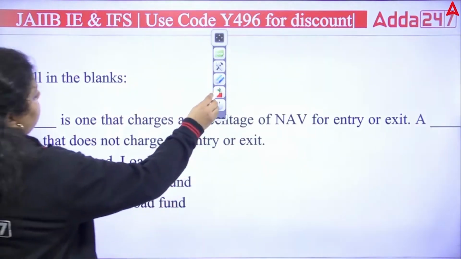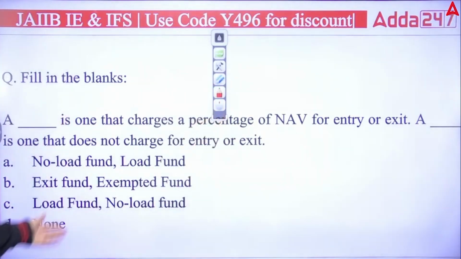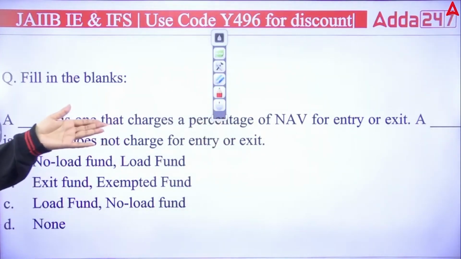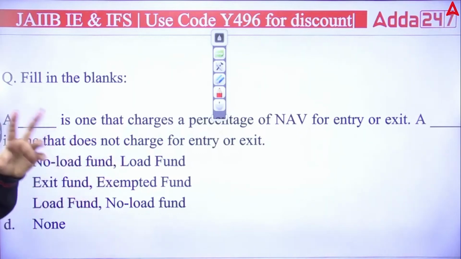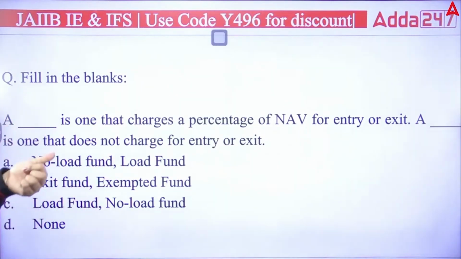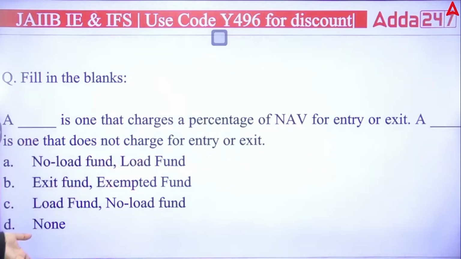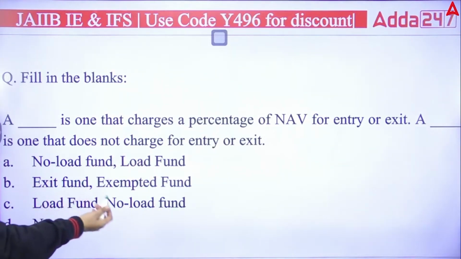Next, filling the blanks we have. First is talking about a dash is one that charges a percentage of NAV for entry or exit. Like when you enter the mutual fund scheme or when you exit, you have to pay a certain amount there as a charge. Second, a dash is one that does not charge for entry or exit. And the another one is there in which when you exit or when you enter, you do not have to make any kind of charges. So is it a load fund? No load fund, exit fund, exempted fund, load fund and no load fund.